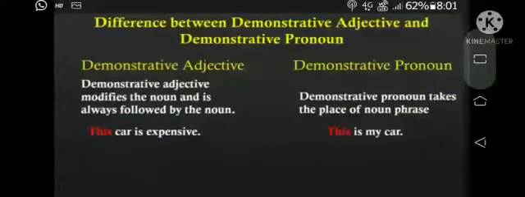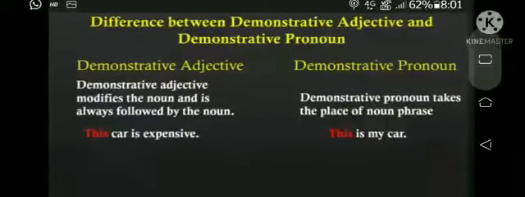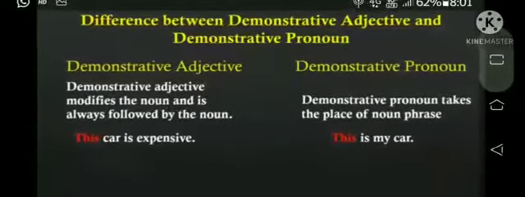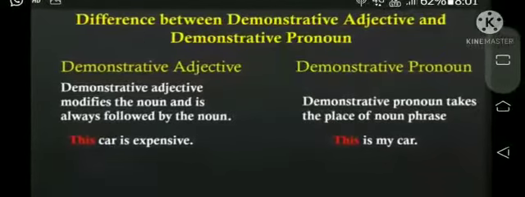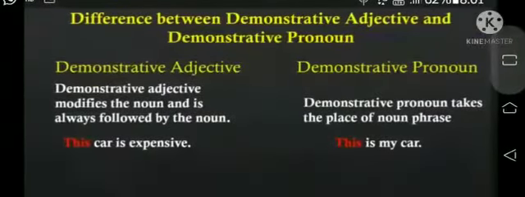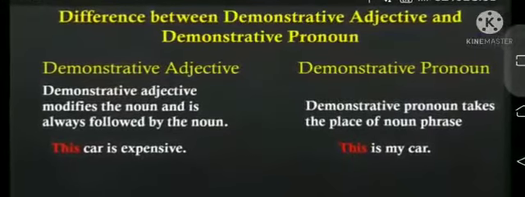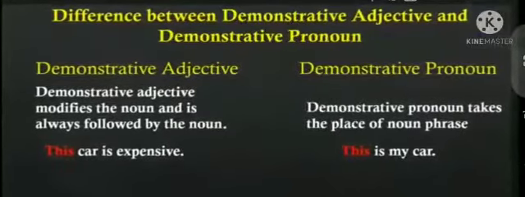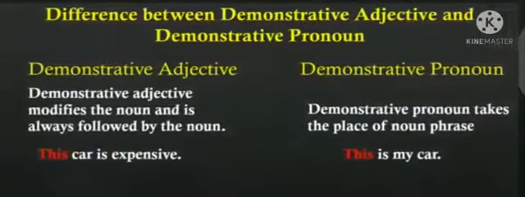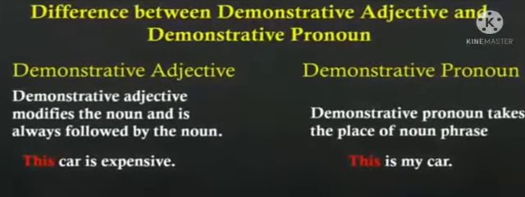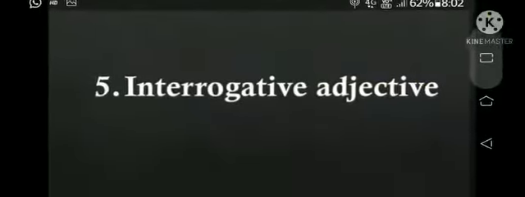Now difference between demonstrative adjective and demonstrative pronoun. What is a demonstrative adjective? A demonstrative adjective modifies the noun and is always followed by the noun. Example, this car is expensive. Here, this is a demonstrative adjective. Now a demonstrative pronoun takes the place of a noun phrase. For example, this is my car. Here this is a demonstrative pronoun.